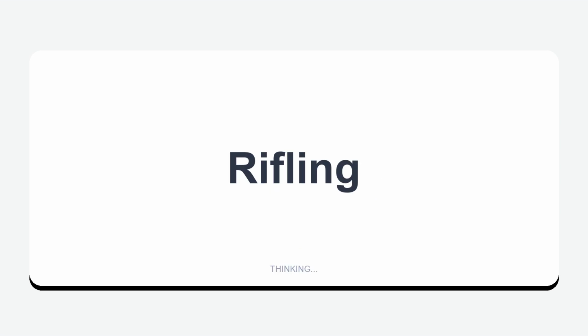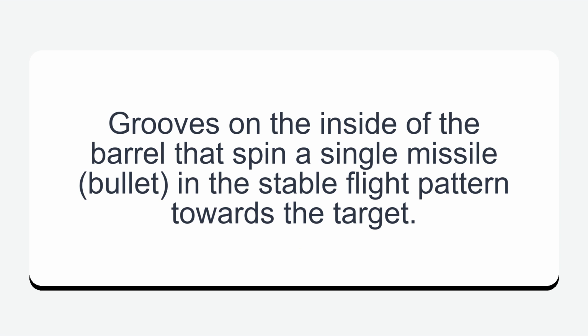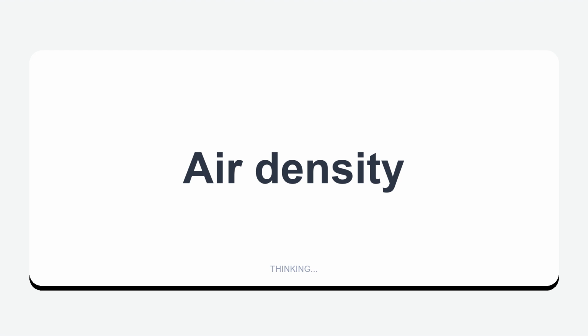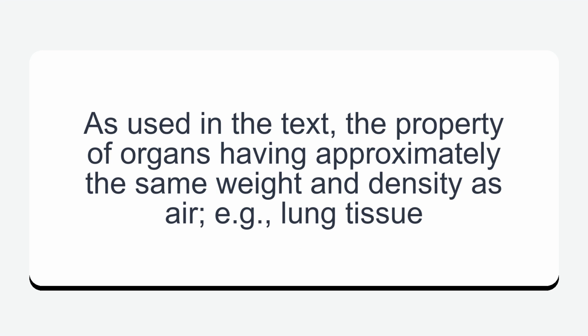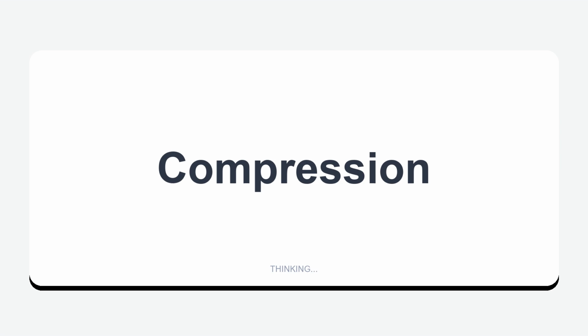Rifling. Grooves on the inside of the barrel that spin a single missile, bullet, in a stable flight pattern towards the target. Air density. As used in the text, the property of organs having approximately the same weight and density as air, example, lung tissue.